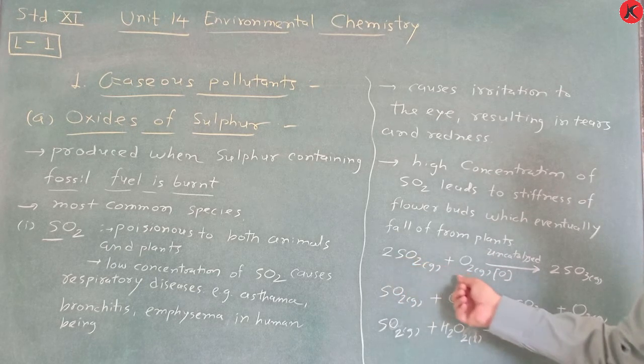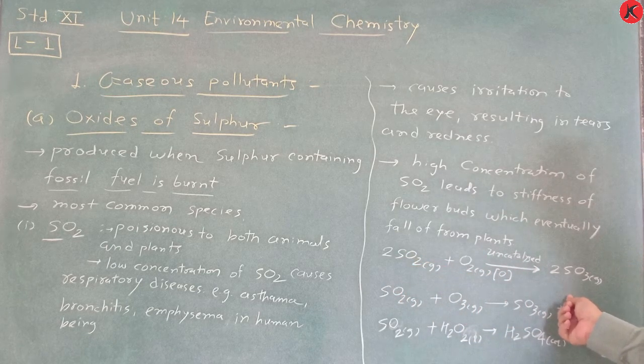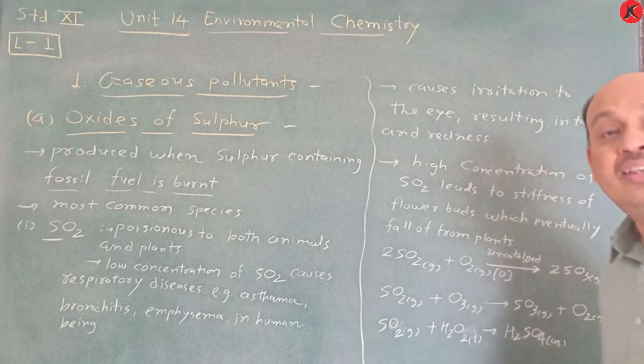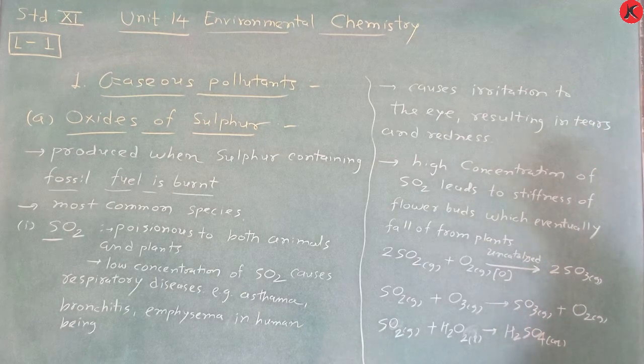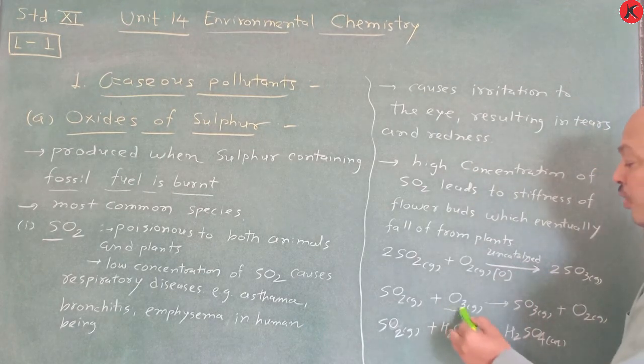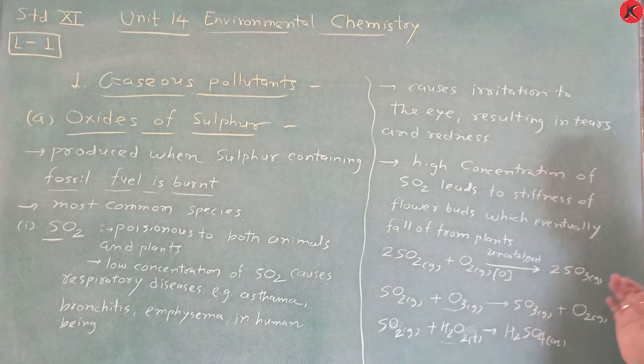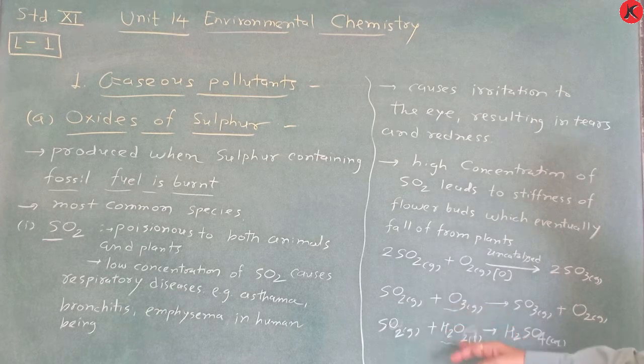So sulfur dioxide plus oxygen gas gives sulfur trioxide. In the same way, this sulfur dioxide also reacts with ozone and H2O2, which act as oxidants. So it reacts with H2O2 and respectively produces sulfur trioxide and O2 gas, and here sulfuric acid in aqueous form is obtained. SO2 plus H2O2 gives H2SO4.